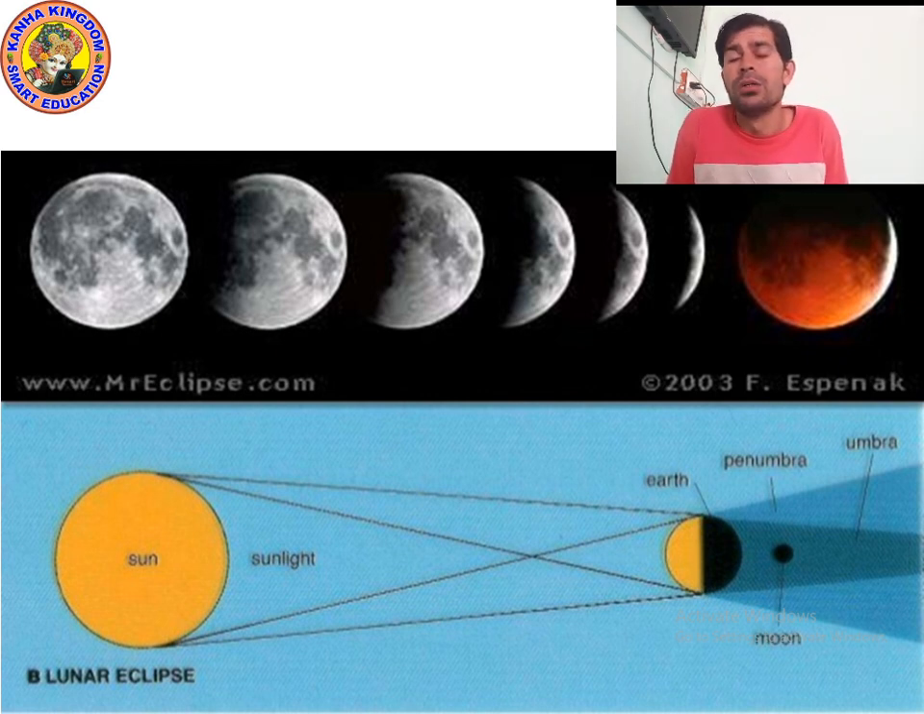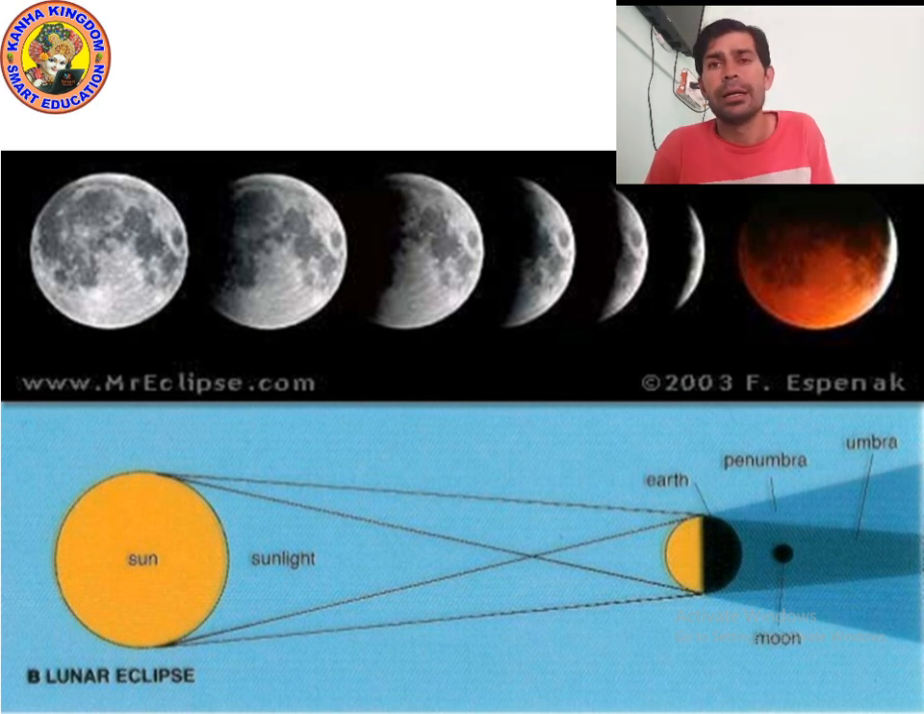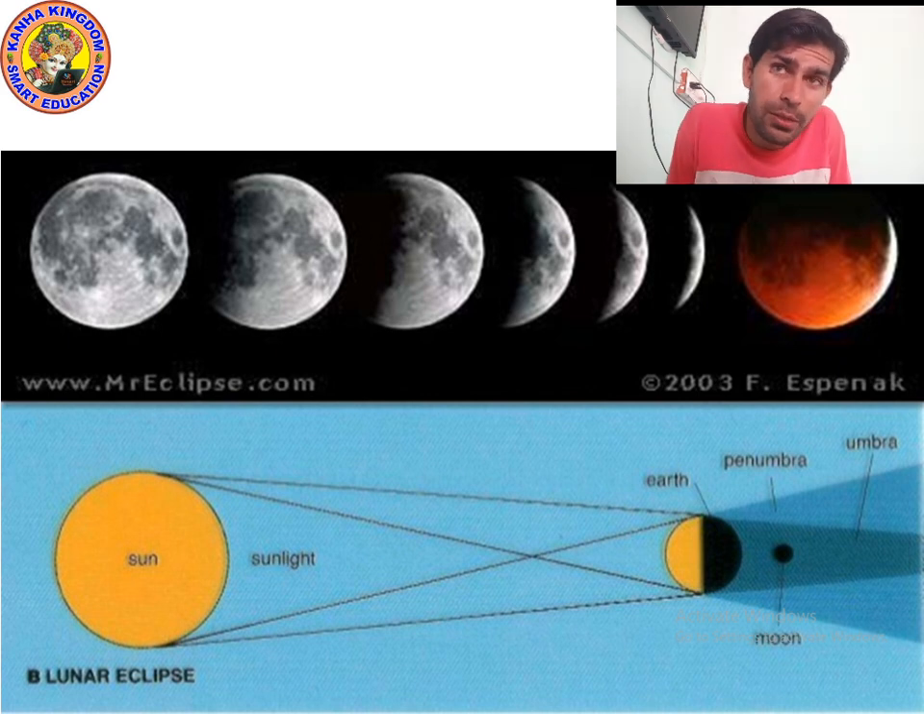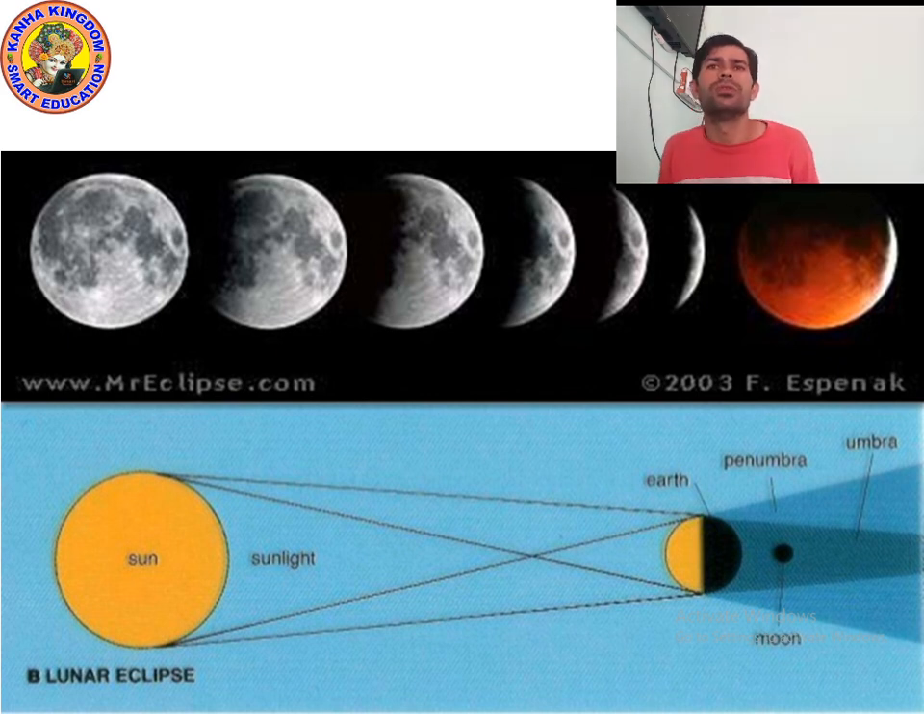Okay, due to the earth, a dark shadow will form. If a total lunar eclipse is happening, then the umbra will form, meaning a completely dark shadow. If a partial lunar eclipse is happening, then a complete shadow will not form. So when the earth's shadow falls on the moon, as you can see in the picture, what will happen?